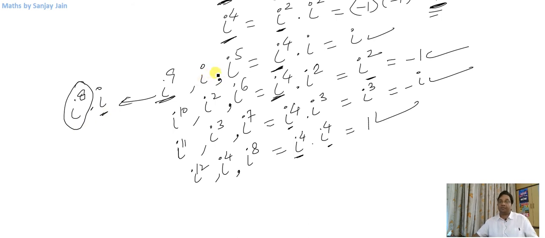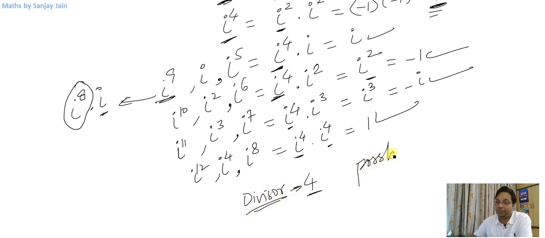So that's how we can discuss the cyclicity of powers of iota, right? If I divide any number by 4, what are the possible remainders? If the divisor is 4, then the possible remainders will be either 0, 1, 2 or 3. So these are the possible remainders if I divide a number by 4.